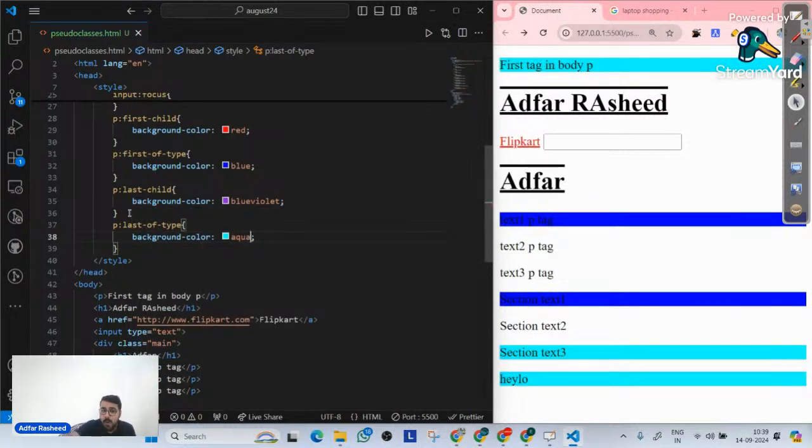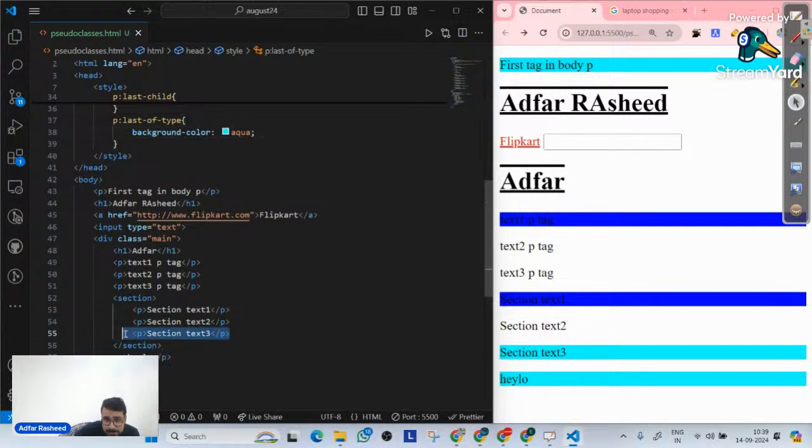aqua. Now, why is this p tag getting implemented? Why is there any other? No, there are these p tags that are getting implemented. Why am I getting aqua over there? Last of type. What does last of type mean?